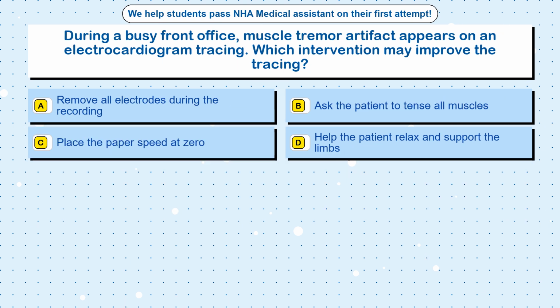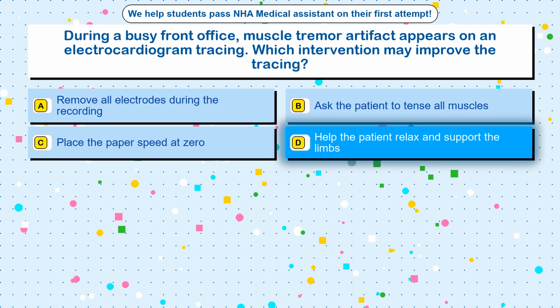Question 53. During a busy front office, muscle tremor artifact appears on an electrocardiogram tracing. Which intervention may improve the tracing? Option A, remove all electrodes during the recording. Option B, ask the patient to tense all muscles. Option C, place the paper speed at 0. Option D, help the patient relax and support the limbs.